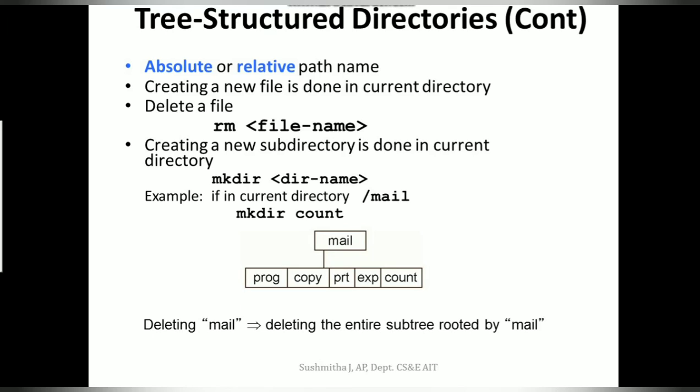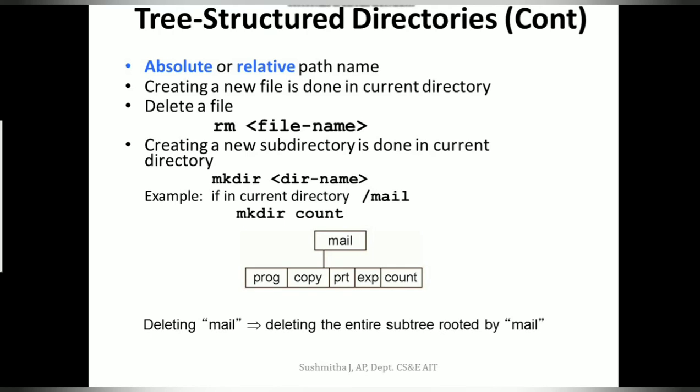Now what is the absolute path? It starts from the root directory to the file, and for the relative path, you only define the path from the current directory. These are again concepts probably you have studied in your Unix shell programming.